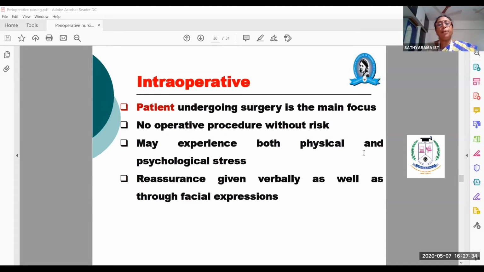Okay. So the patient undergoing surgery is the main focus, and there are no operative procedures without taking a risk. That is important. The patient may experience both physical and psychological stress, and reassurance is to be given verbally as well as through facial expressions.